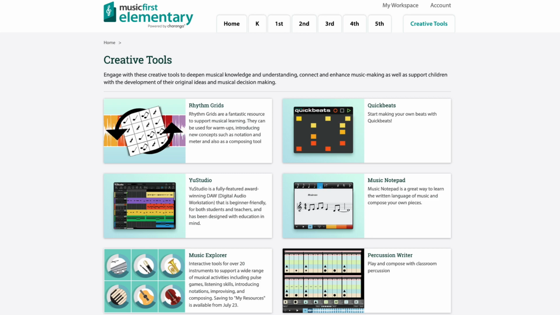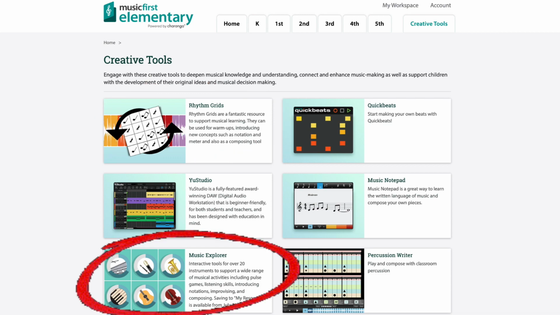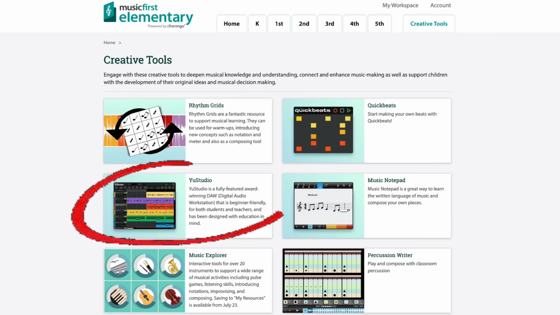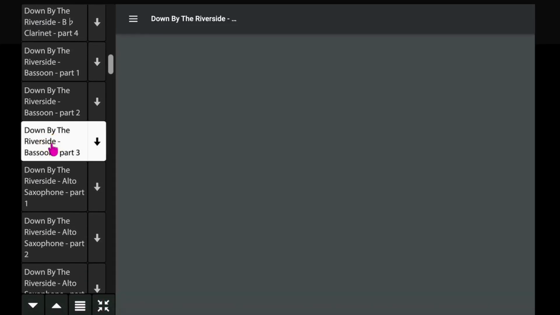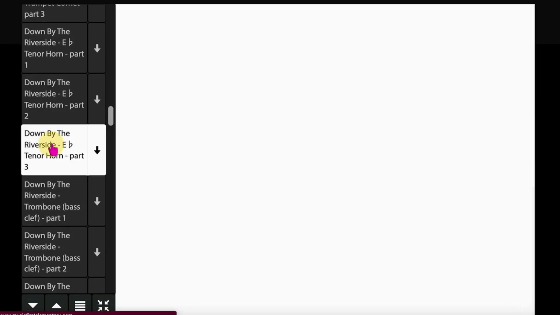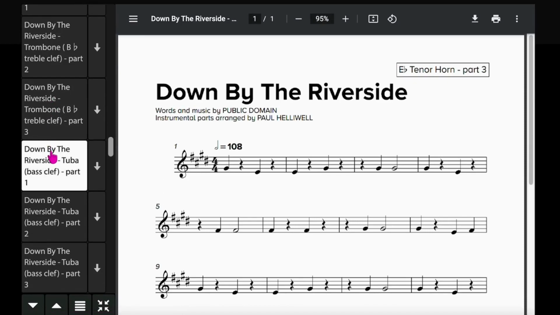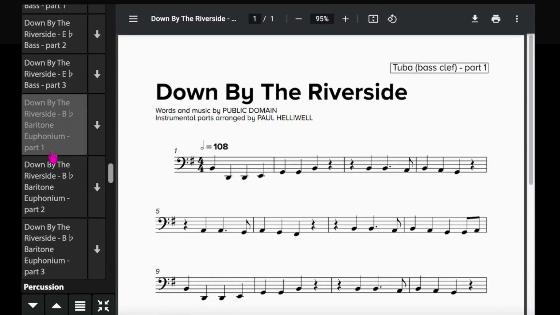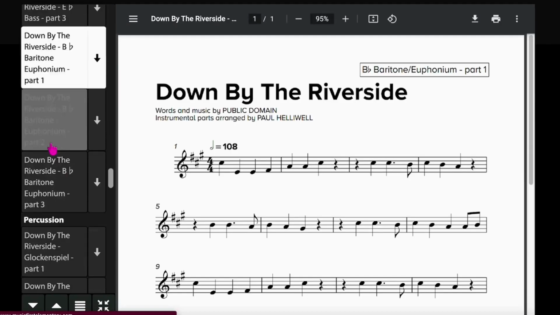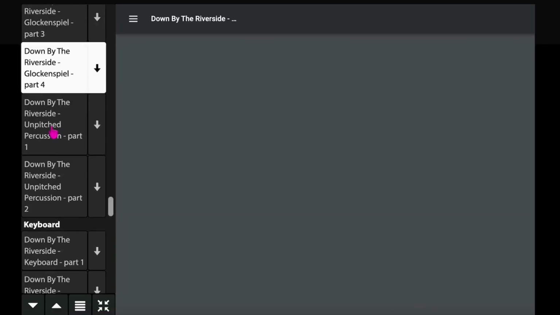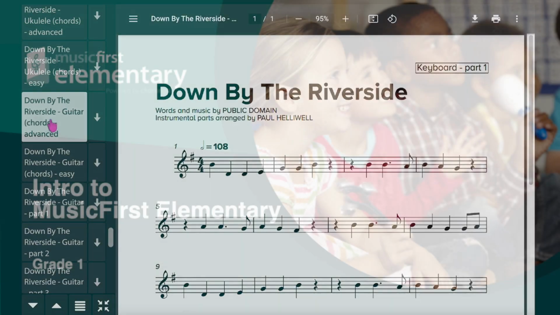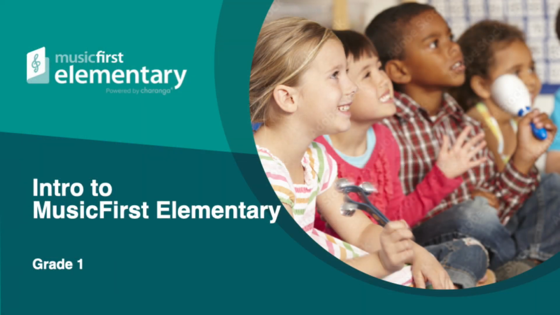This is just the beginning. There are numerous music creation tools, including tools for decoding, creating music, music notation, and a web-based digital audio workstation that can score movie files. In the older grades, there are lessons that have extensions that include band instruments, orchestral instruments, as well as classroom instruments such as guitars, ukuleles, recorders, and more. This truly sets MusicFirst Elementary into a league of its own. Check it out today.